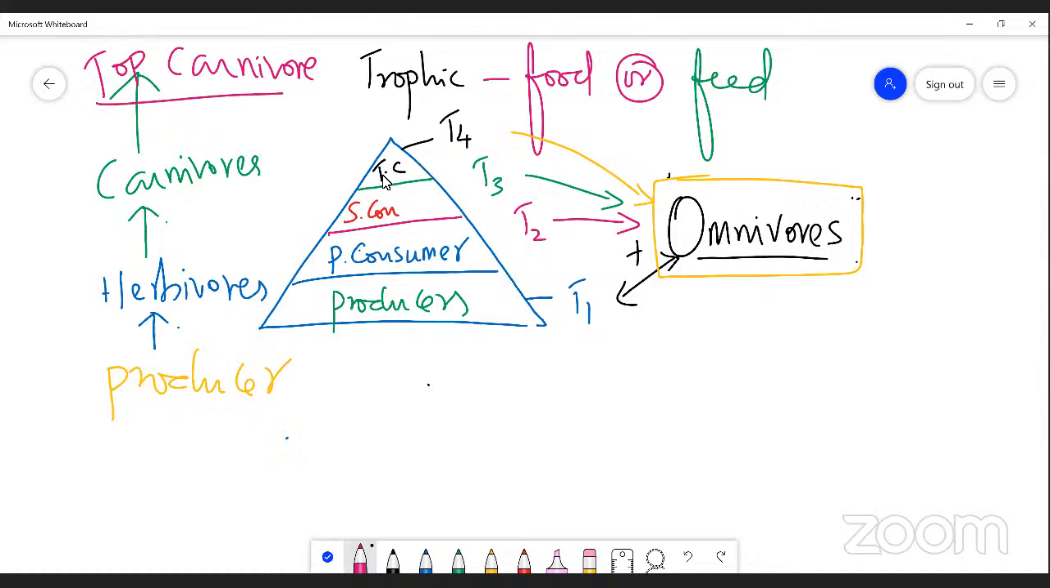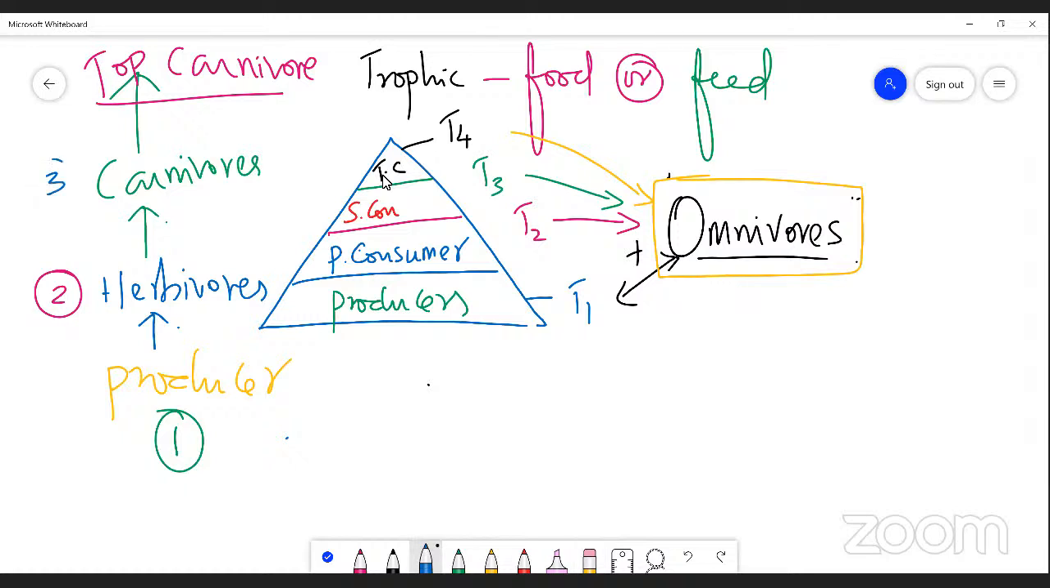Dear students, this is another illustration of the concept of trophic level. When you represent the pyramid, you can understand that the producer always occupies trophic level 1, and the producers are eaten by organisms called herbivores, which occupy trophic level 2. These herbivores are eaten by another variety of organisms, called carnivores. Now, carnivores occupy trophic level 3.